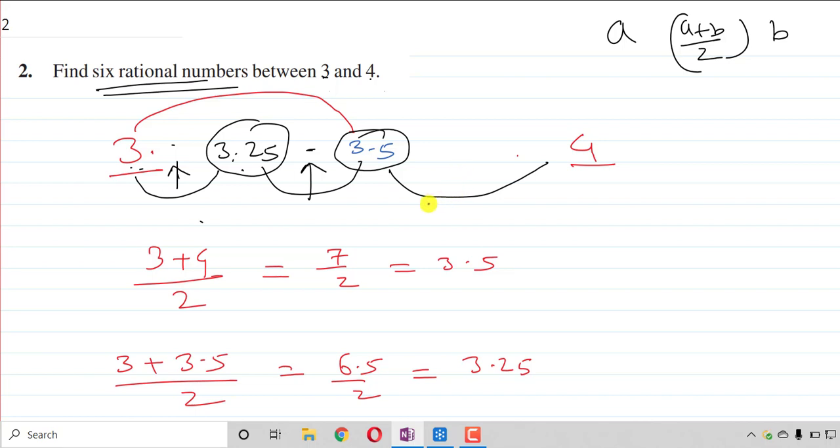You can try to find as many numbers as you can. But here the question is to find 6 rational numbers, so we will stop after finding 6 rational numbers. You have found two rational numbers between these two, and 4 you have to find. It will be homework for you. Now the next method.